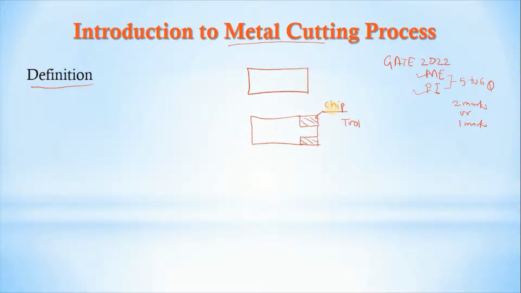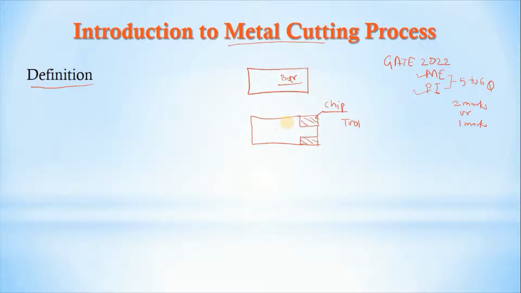So what is the definition of the metal cutting process? It is the process of producing a workpiece by removing unwanted material. While removing unwanted material from this bar in the form of chips, we get the final product.